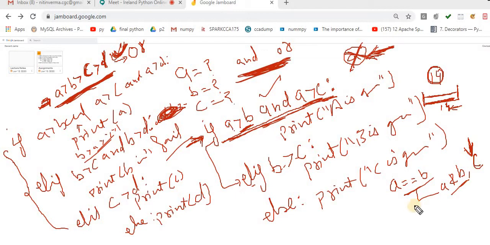Now second case, if A and C are equal and B is greater, you have to print the message A and C values are equal but B is greater among these. So here you have to use the combination of and, or. If I make it more complicated, then the combination becomes and, or. Now, getting my point?